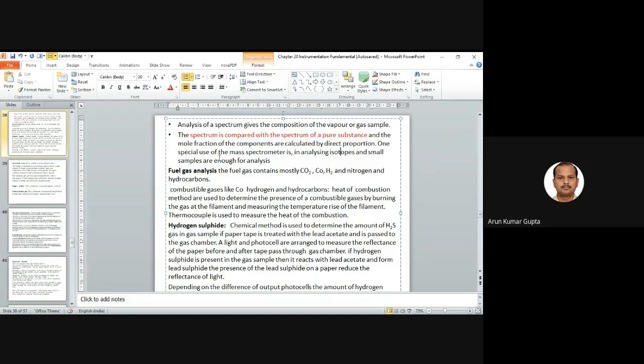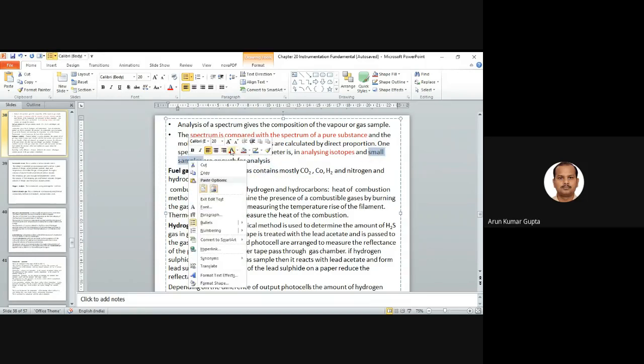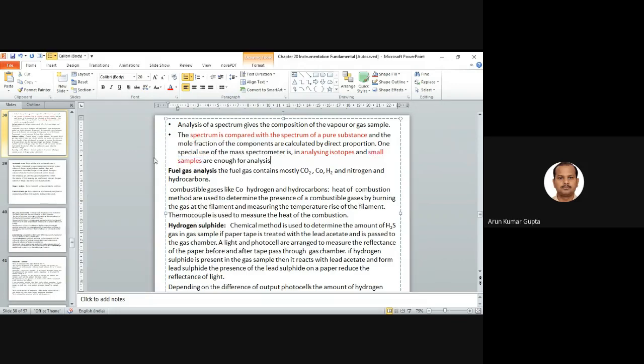One special use of mass spectrometry is analyzing isotopes. We can analyze the isotopes because they have different masses. Also, small samples are enough for the analysis, so this is a very important point. In mass spectroscopy we require very little sample, because sometimes samples are very rare and we cannot waste them. So small samples are used to analyze the composition.